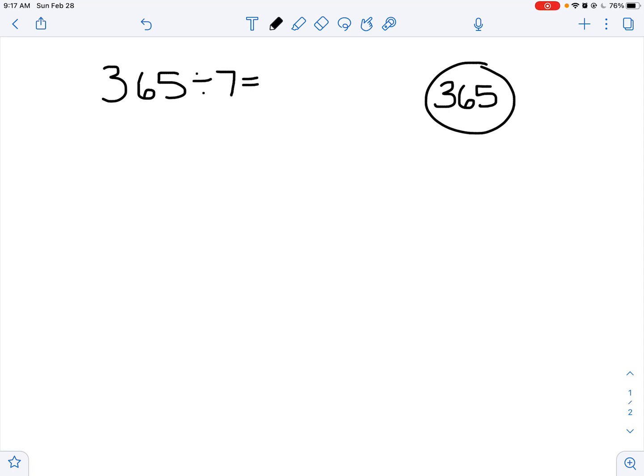This one's a little bit different because you'll look and see I've got 300s, and I know 300s is not easily divisible by 7. So I can't break it up like that. So I'm going to think about what's a 30-something that I know is divisible by 7. So I'm going to count by 7s until I get into 30s. 7, 14, 21, 28, 35. So I know I could use 350 as one of my sections.